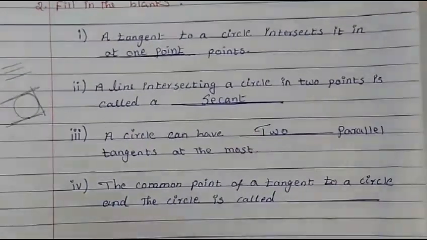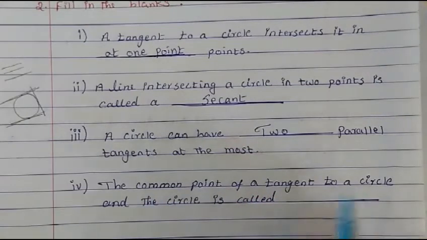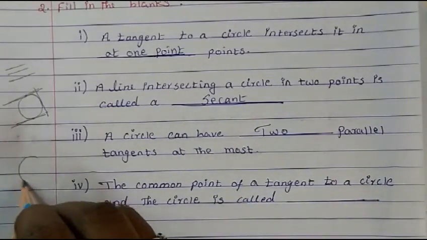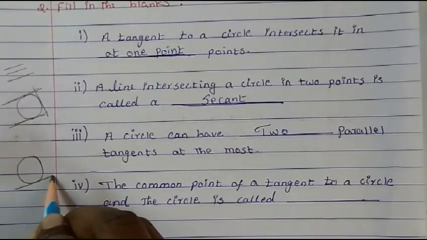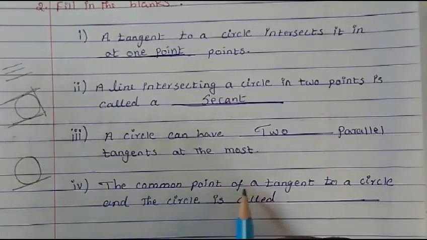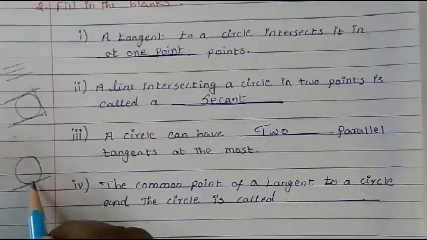Now next, the common point of a tangent to a circle and the circle is called, see, this is a circle, so you have a tangent here. This is the common point where the tangent line is passing through one point of the circle.